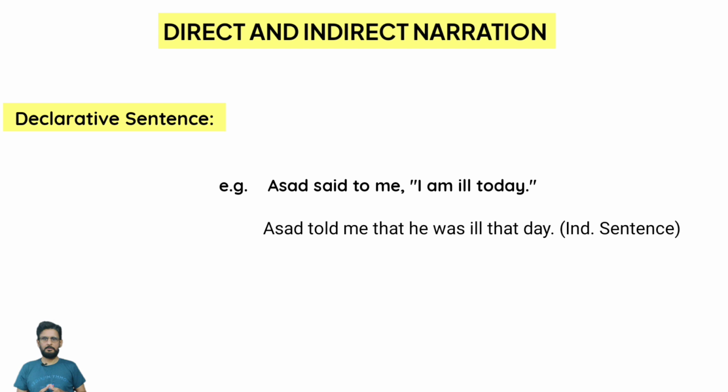In this example, we have changed a declarative sentence into an indirect sentence. And let's see how many changes we brought while converting it into indirect narration. Number one change that we brought is in the reporting verb. The reporting verb is said. We change the reporting verb said to told.